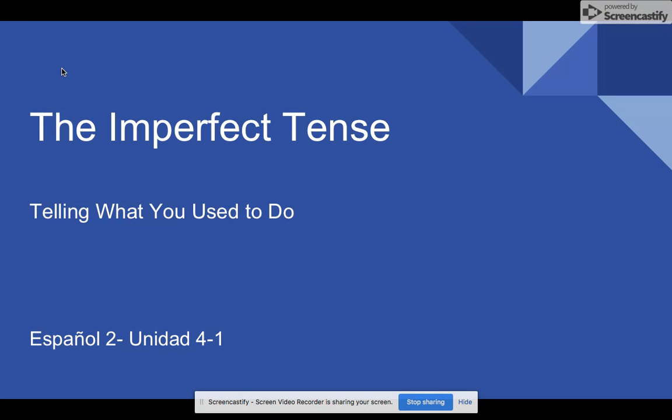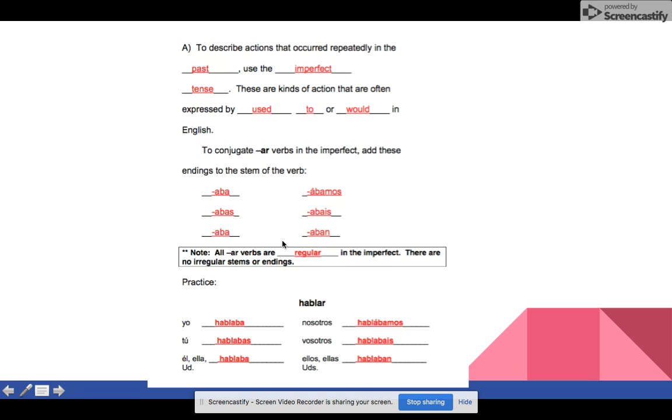Today's lesson is on the imperfect tense. When you use the imperfect tense, you're saying what you used to do. For example, if you are talking about your past, what I used to do as a kid, then you'll be using the imperfect tense. And so let's look at letter A.